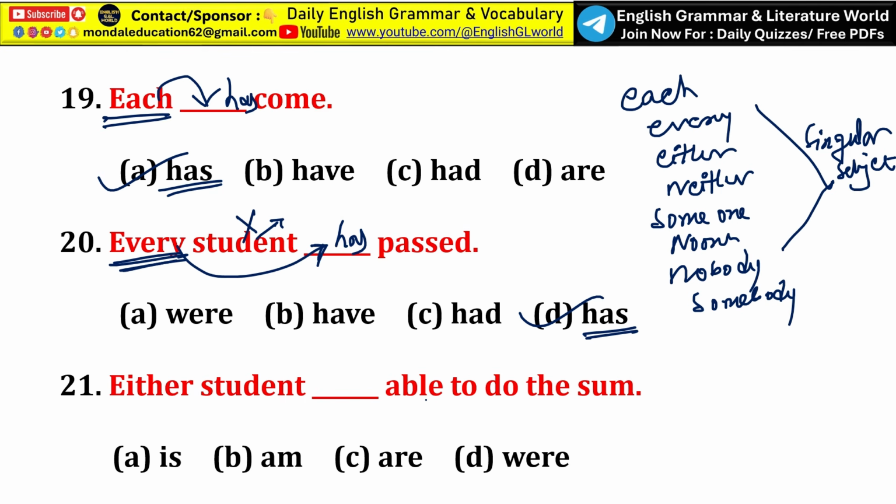Either student dash able to do the sum. Is it option A, is, B, am, C, are, or D, were? So what is the right answer? You have to tell me in the comment section. So here are a total of 21 questions from Subject-Verb Agreement. In our next classes, we'll be talking about another part of Subject-Verb Agreement.